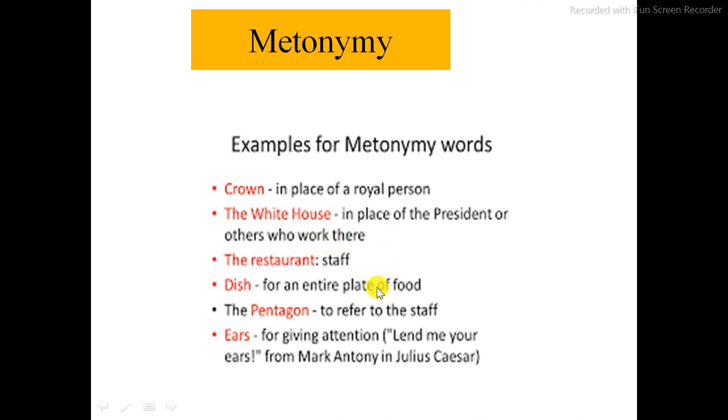In that way, there are some different types of examples we have to know. For example, the main and proper example is given here: he is too fond of the bottle. Bottle is a metonymy for alcoholic drink. It means bottle is connected to alcoholic drink. These are the types of examples related to metonymy.